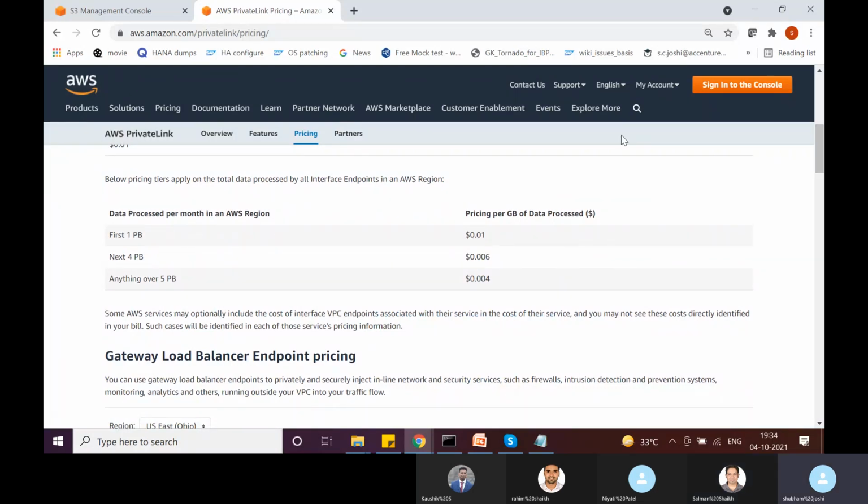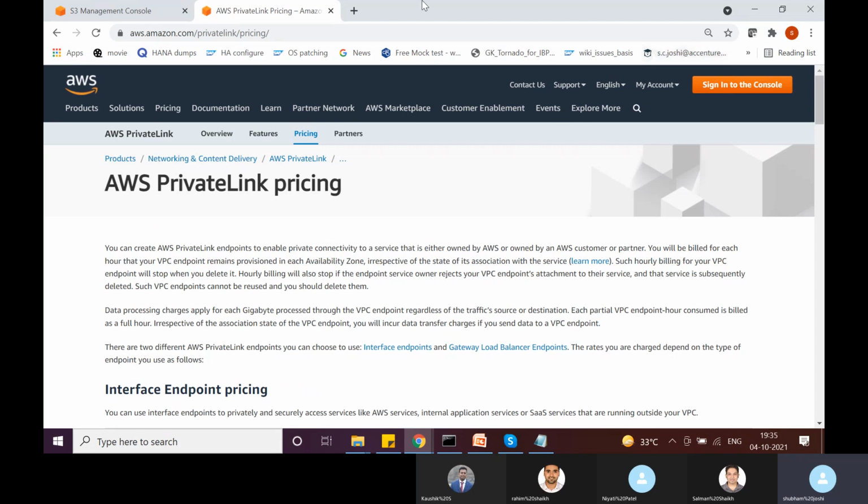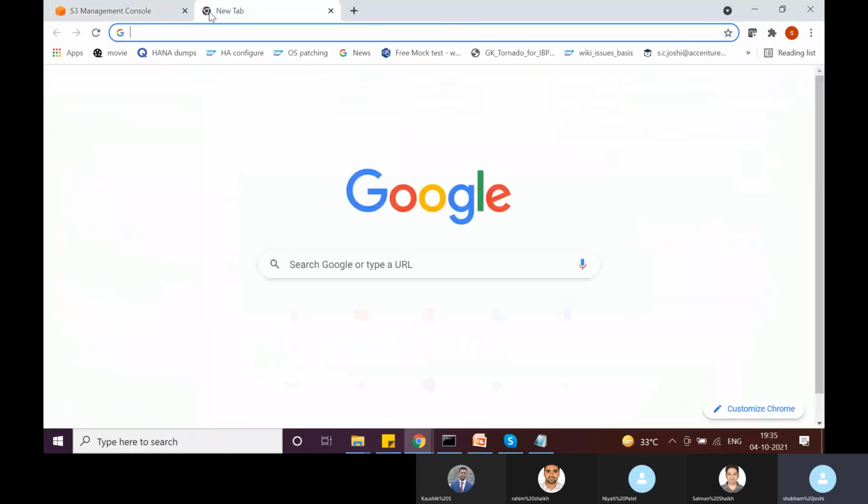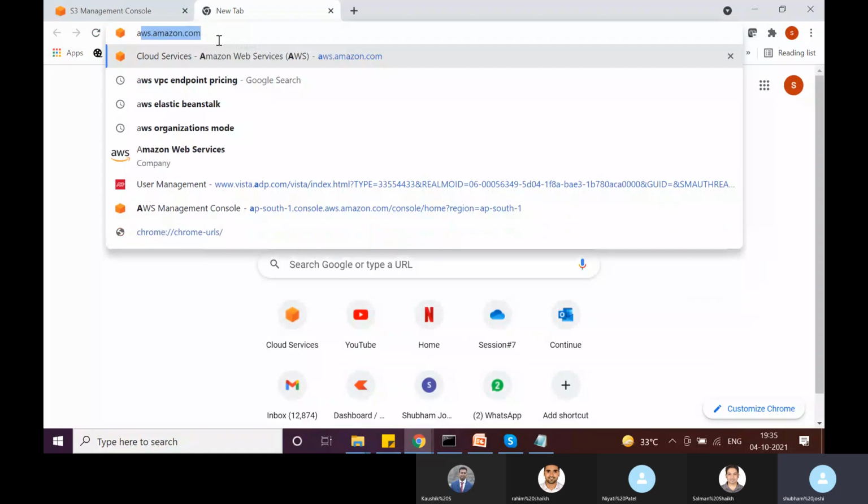So they have something like volume-based pricing. For example, you can see here that for the first 1 petabyte of data, they will charge you this much per GB. For the next 4 petabytes, they have lowered the per GB pricing. This is called volume pricing. And then depending upon the kind of support plan that you have selected with AWS, they might give you some different pricing.